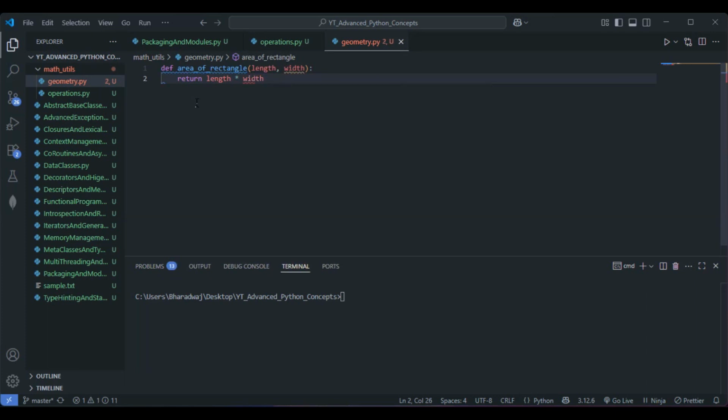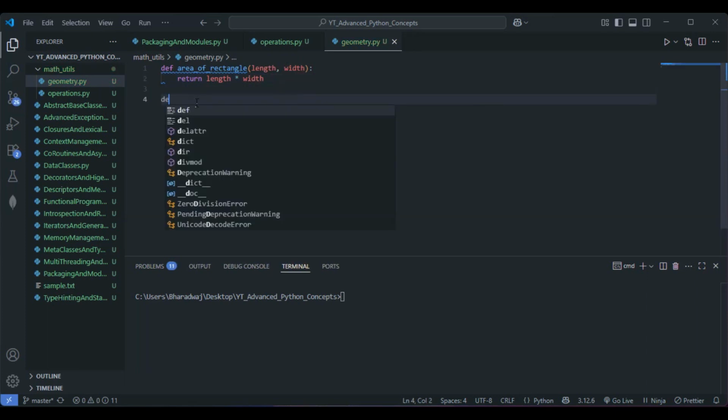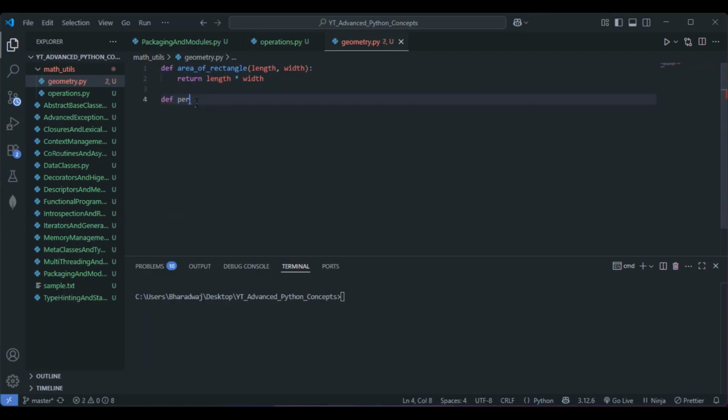Next, let me go with def perimeter of rectangle. So let me go with the parameters length and width. For the perimeter we need length and width, right? The formula is 2 into length plus width, so this one will be return.